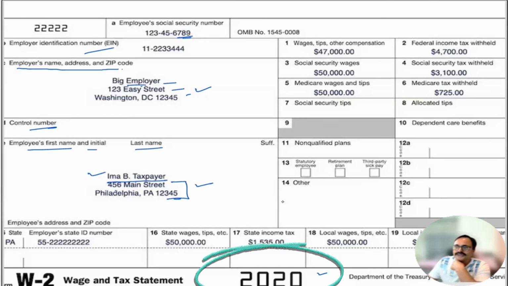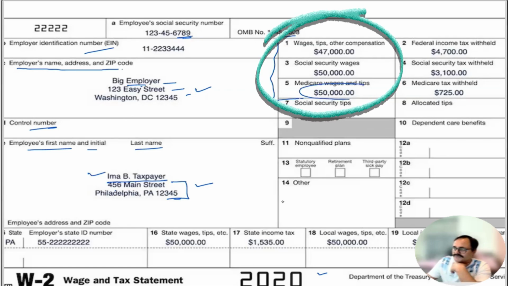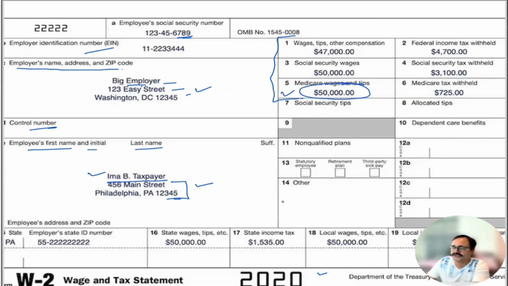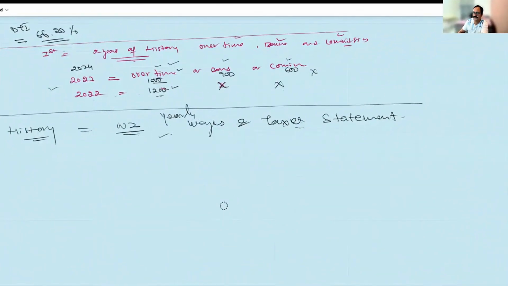So employer name, address, employee name, address, and then wages. These are the three columns of the wages. We will always go for number five, right? Number five. Now, why are these different? Let me show you.